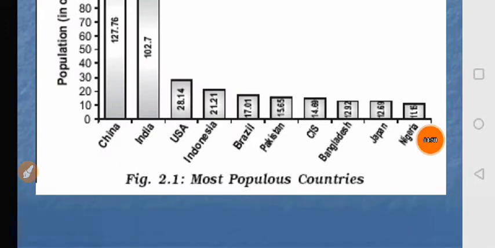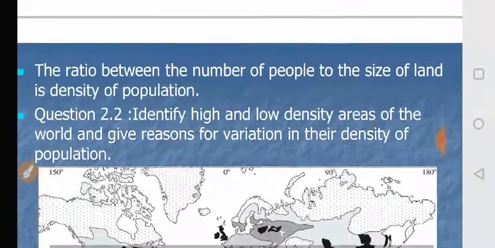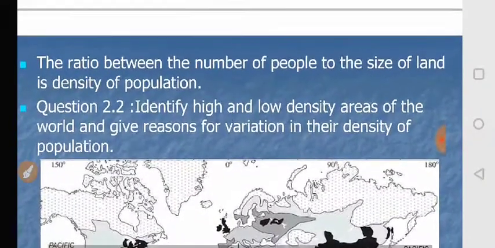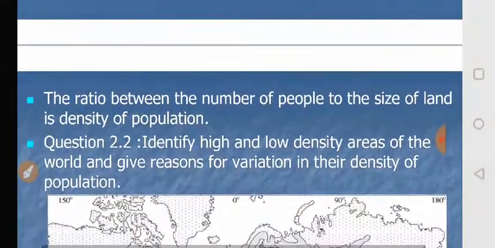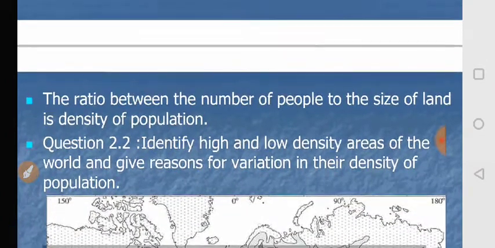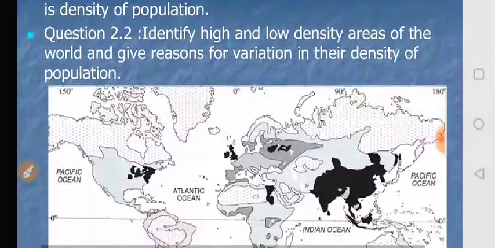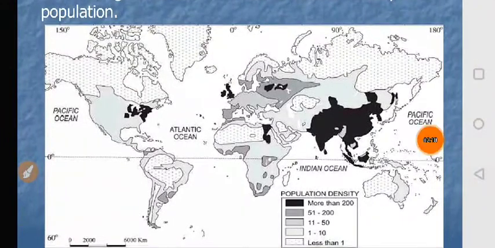Now we will discuss the density of population. The density of population is the ratio between the total number of people and the area in square kilometers, that is, total population divided by total area in square kilometers. This is a world map showing the density of population in the world.